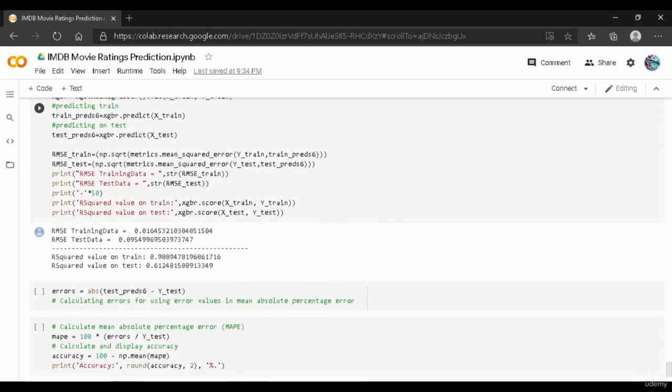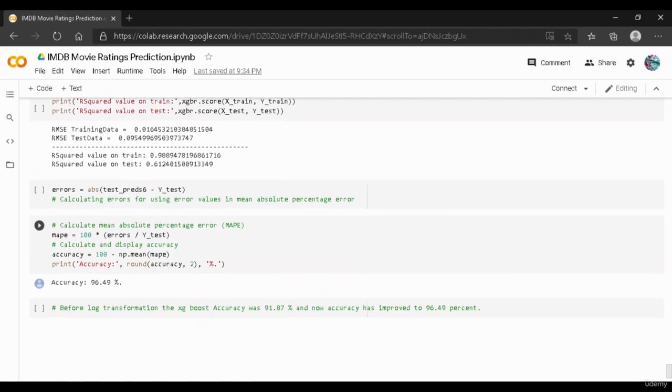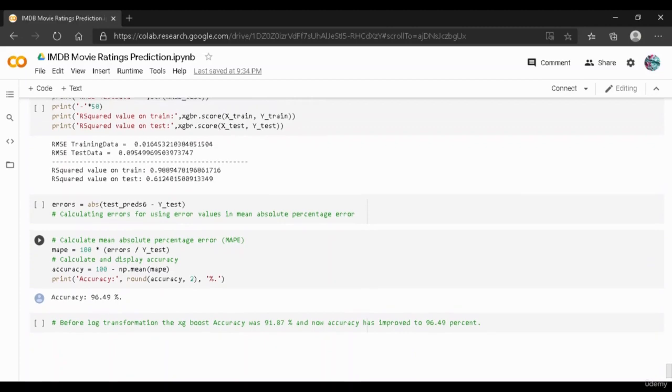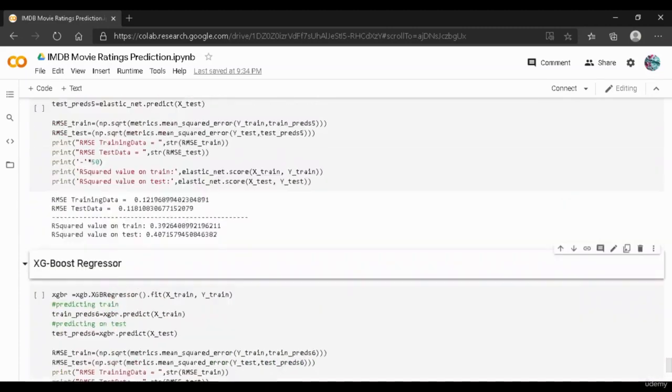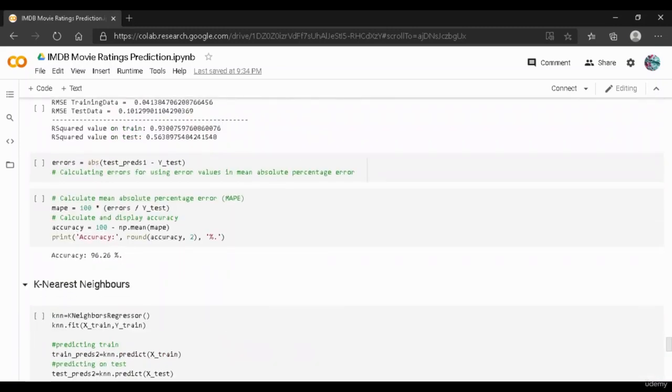But when it comes to the R squared value, we have a very good R squared value for now, which says that the R squared value on train is 0.98 and the R squared value on test is 0.61. We calculated the accuracy using the mean absolute percentage error, and as you can see over here, the accuracy is 96.49%. When it comes to the random forest regressor, the accuracy is 96.26%. So there is a slight change.